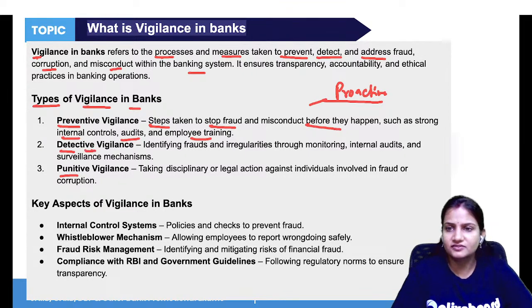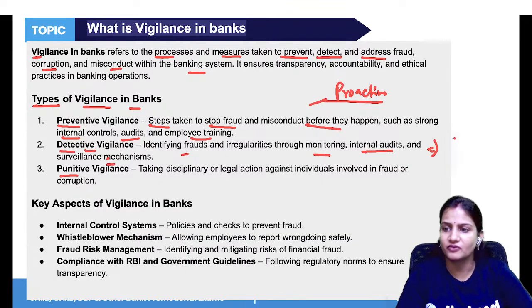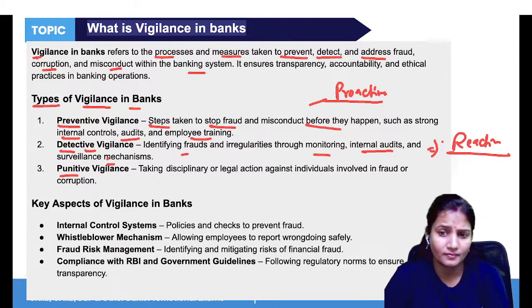Now detective vigilance means the fraud has already taken place. Now you are finding the fraud. You are finding the root cause of the fraud, the irregularities in the fraud through monitoring, internal audits, and surveillance mechanisms. You are identifying the fraud. So it is a type of reactive. The fraud has taken place. Now you are finding measures to control this.